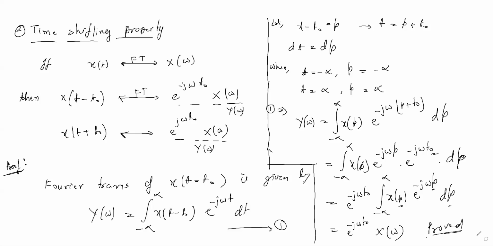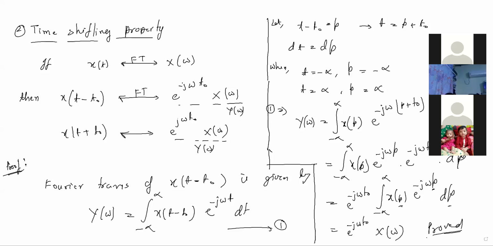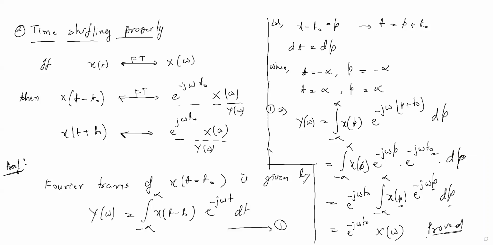Sir, how will we get X of omega, sir? How will we get the X of omega? Please, sir, finish the writing. I will explain in the next slide. Sir, even you told us e to the power of j omega t is a constant formula, we should not change it. You told no, sir. Then why did you change it to p plus t naught?